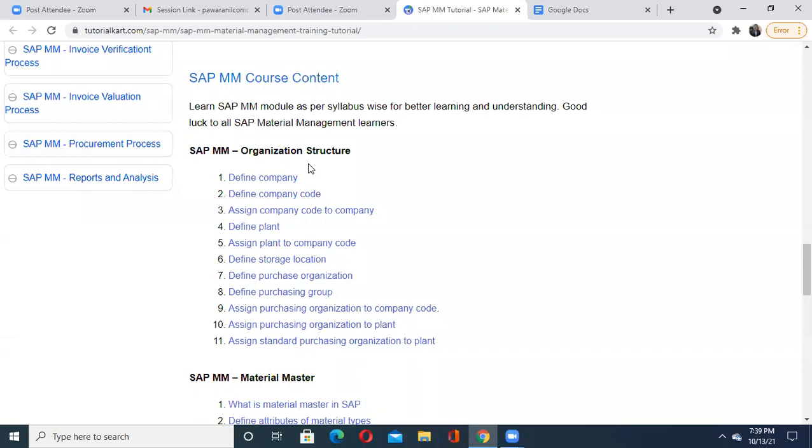First, you are starting with your what? Organization structure is okay, but what is the first in that organization structure? Is it a plant? Client. Yes, it is a client. See, client, then company code, then your plant, then inside the plant there is a purchasing organization. Then for the purchasing organization there is the purchasing group. Then again you are having even storage location over there.